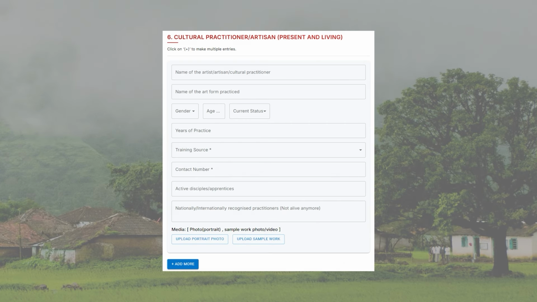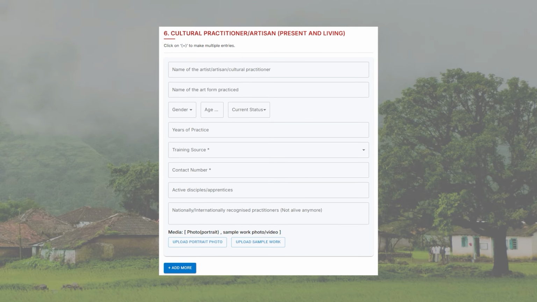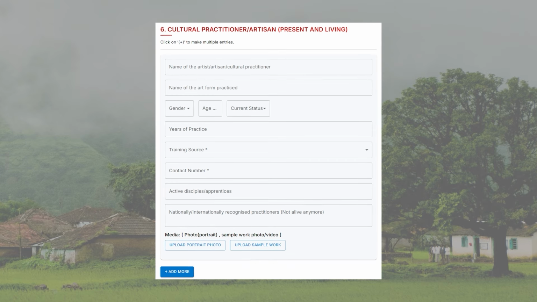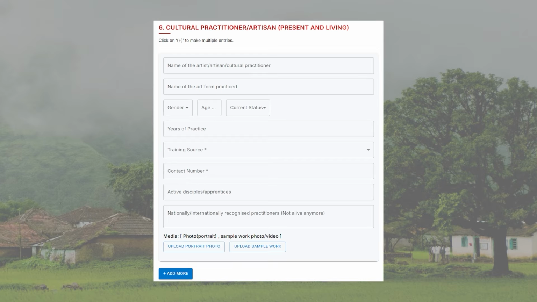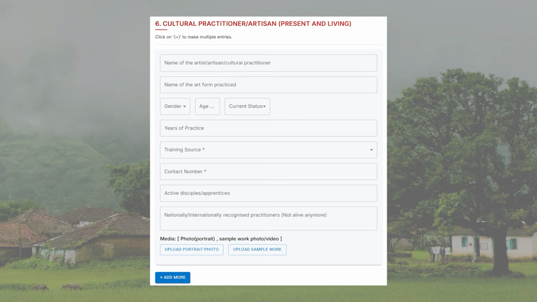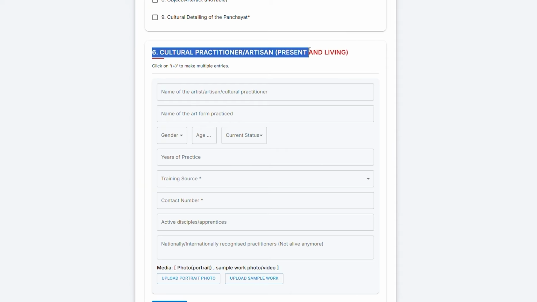Now we proceed to question 6. Cultural practitioner or artisan. This question is about the people who carry forward our living heritage, the artists, performers, and skilled practitioners of the village. These include musicians, painters, sculptors, weavers, storytellers, traditional healers, dancers, craftsmen. These are the people who keep the cultural traditions alive. Now let's go through each field one by one.